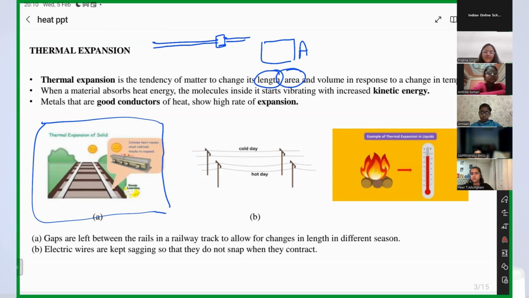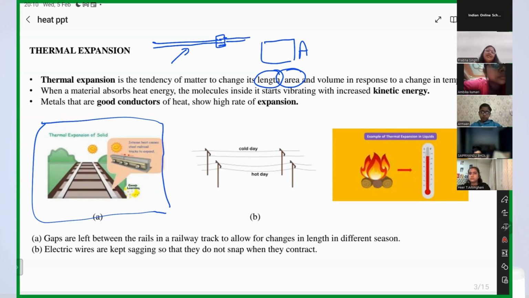So what happens whenever you apply energy, that is in summer, due to the high temperature in our surroundings? The temperature of this metal increases. And what will happen if the temperature increases? Will it contract or will it expand? Expand. Yes, and due to expansion, that gap will be filled during summer.